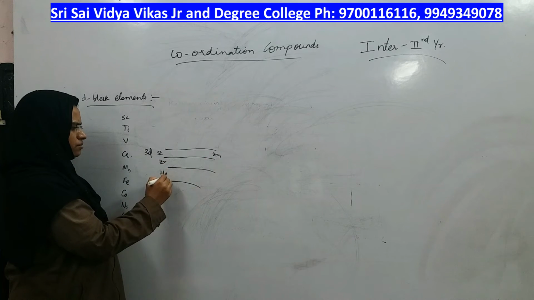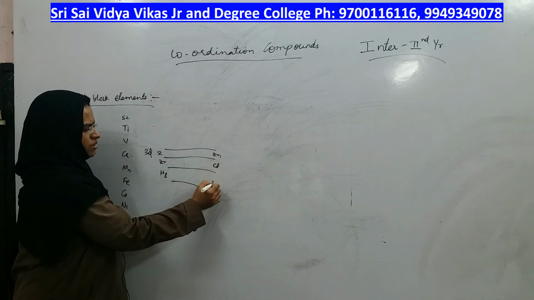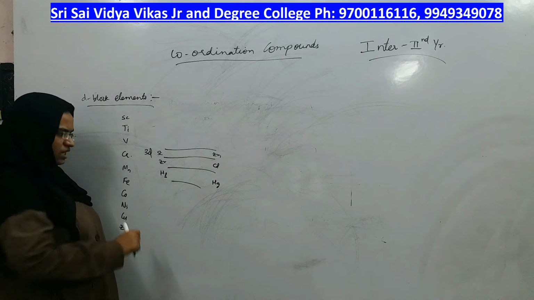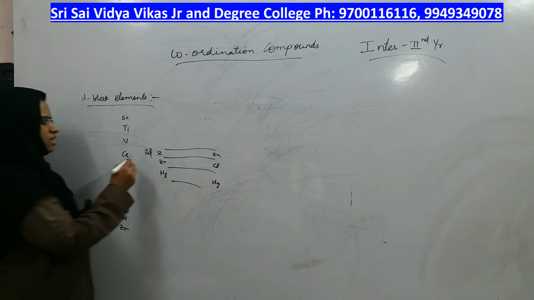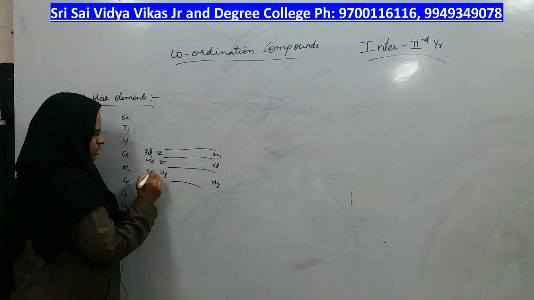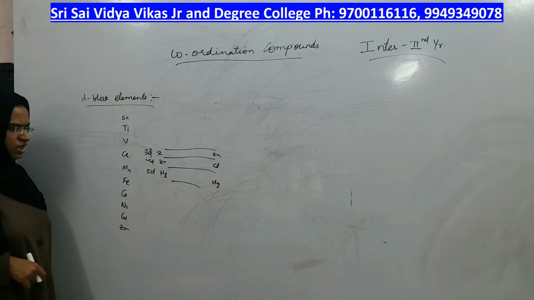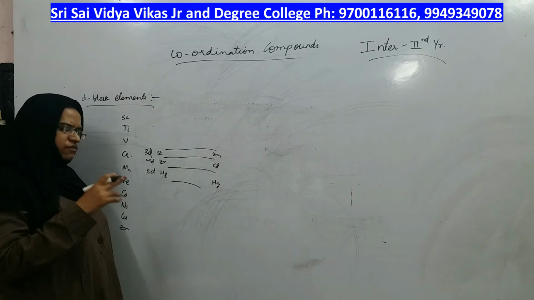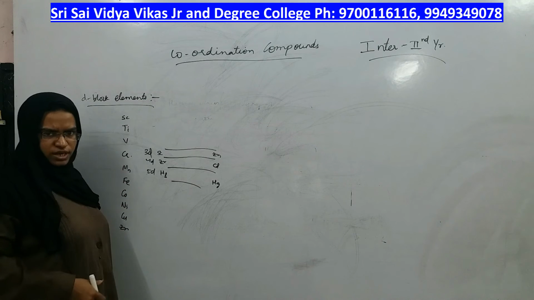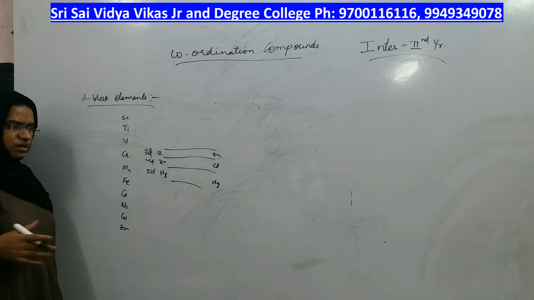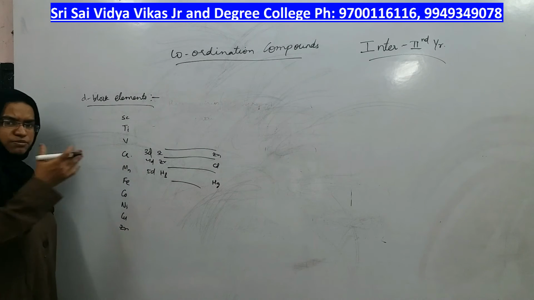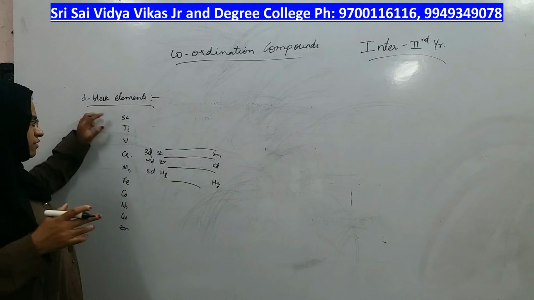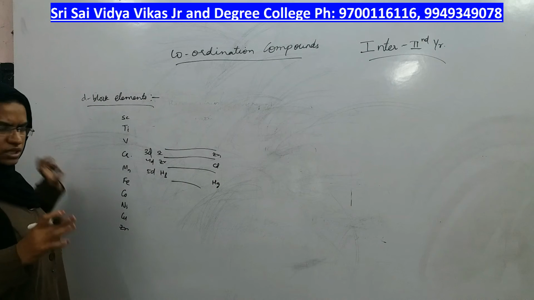zirconium, hafnium, zinc, cadmium, mercury. I have written only the 3D series, 10 elements of the 3D series. The next series is called 4D and the next series is called 5D. Third period D block elements are called 3D, fourth period are called 4D, fifth period is called 5D. So, there are D block elements present in 3 periods, but the most important ones are present in the first series, which we are going to discuss.